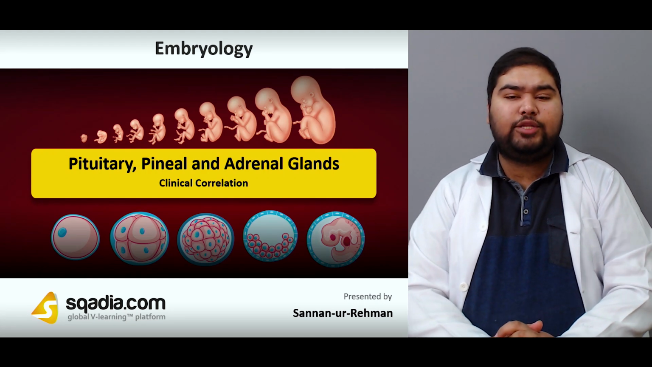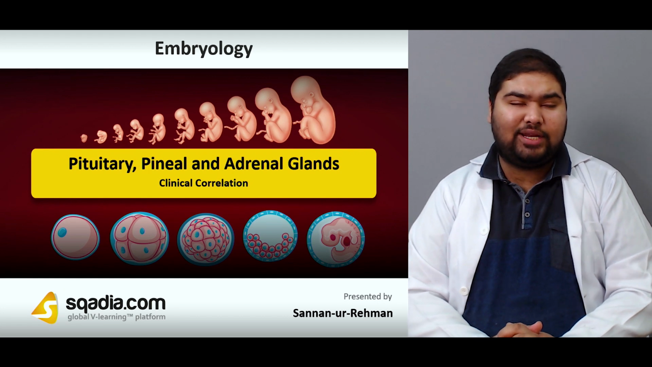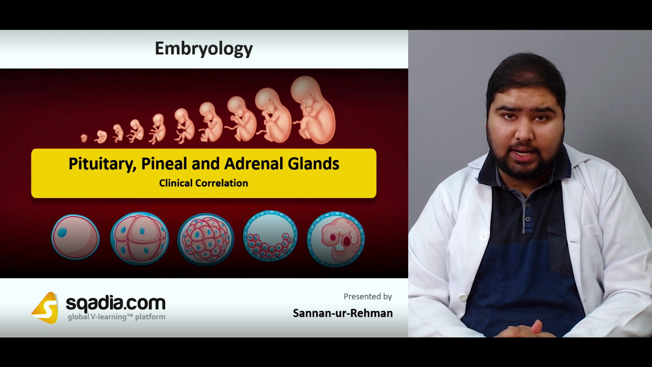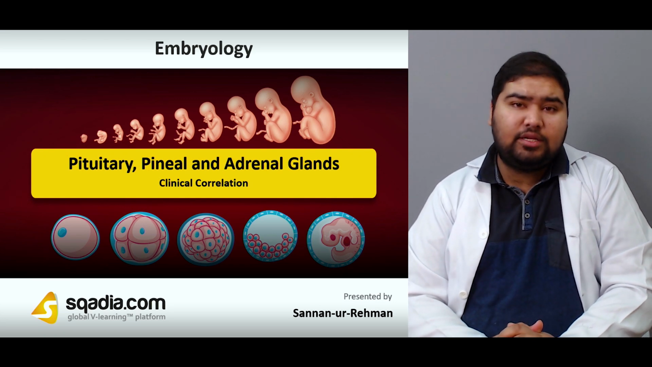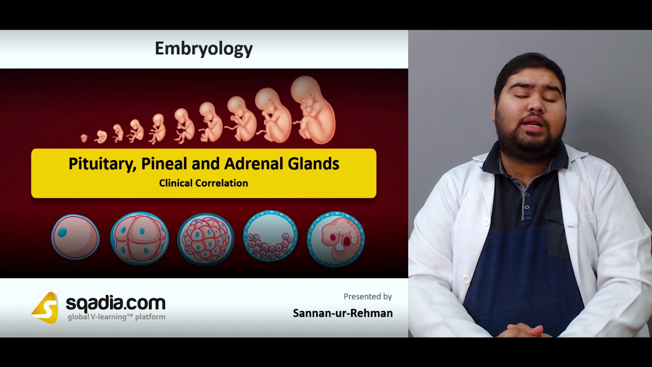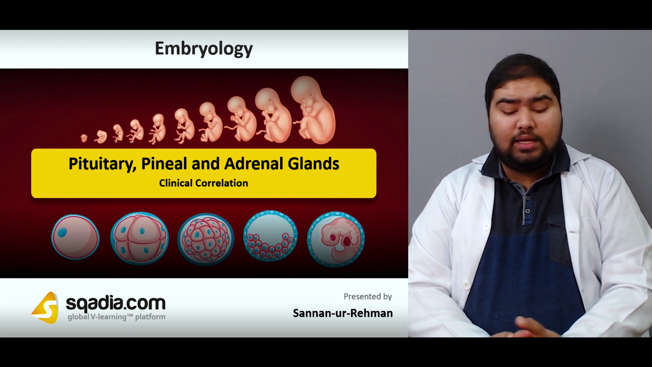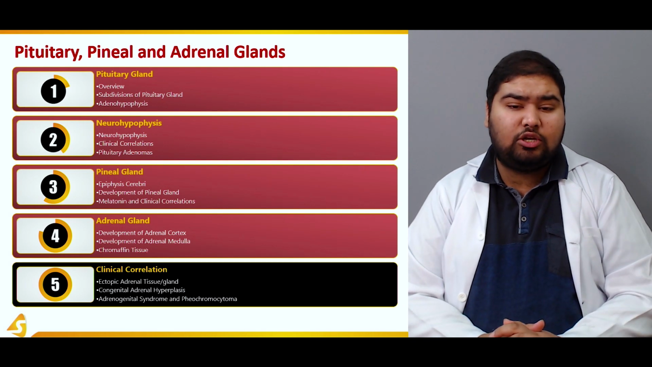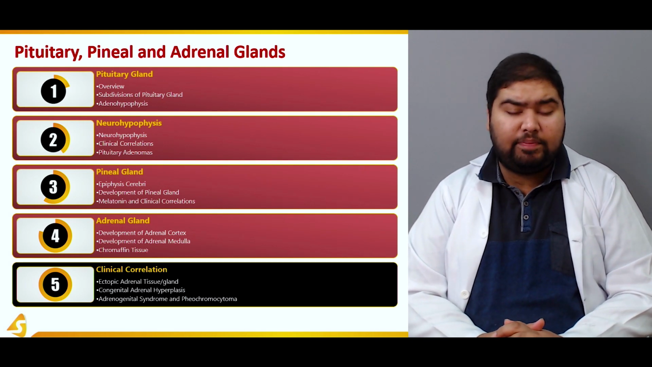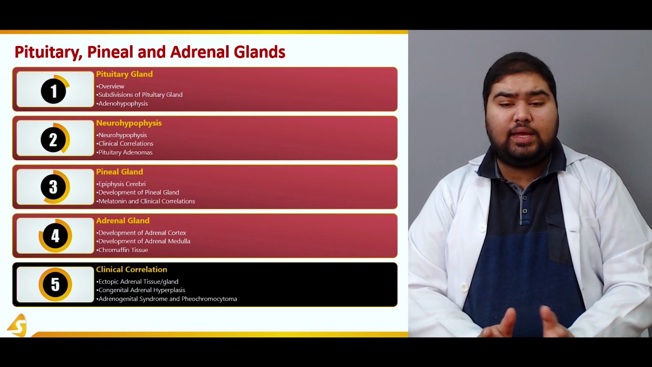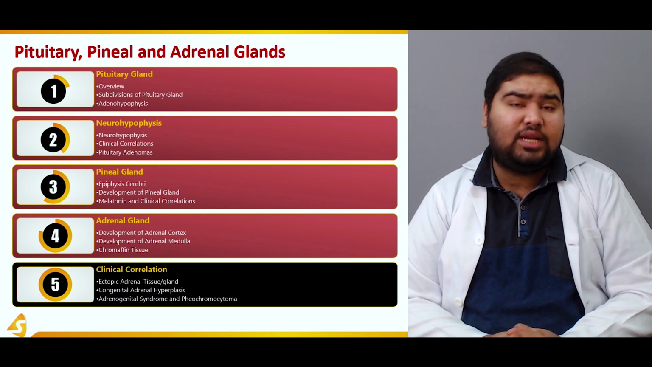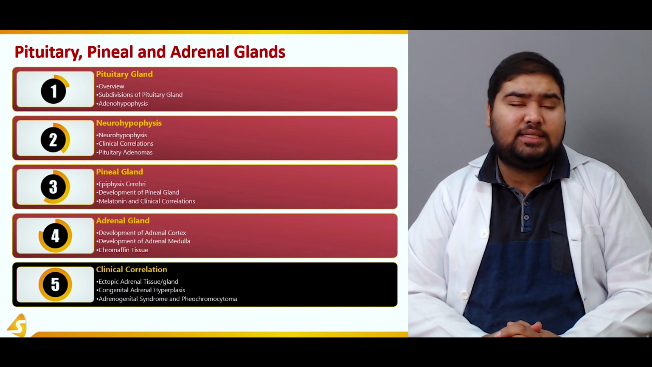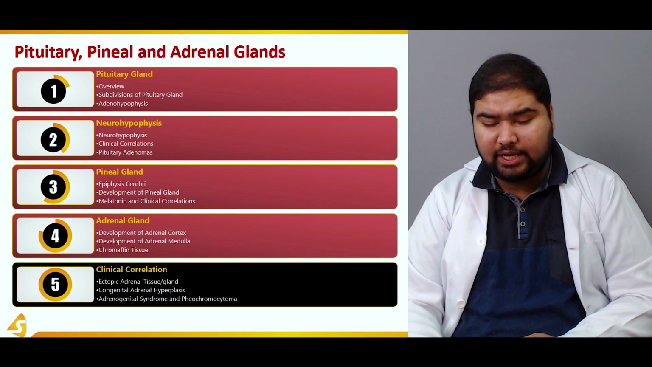We are talking about pituitary glands, pineal gland, and adrenal gland. In this section, we'll talk about the clinical correlates of the adrenal gland, as to what happens when the development of the adrenal gland does not go as planned and various anomalies occur. So, what are the various important anomalies? These may be the ectopic adrenal gland. We can also have congenital adrenal hyperplasia, and then we'll talk about adrenogenital syndrome and pheochromocytoma.